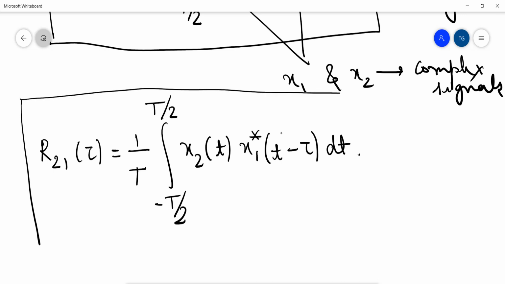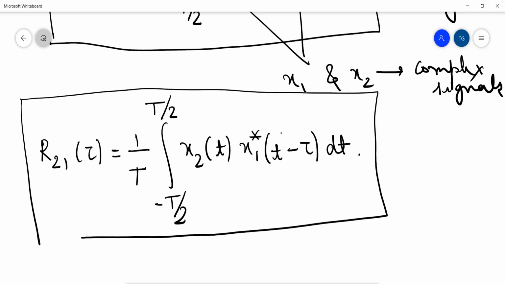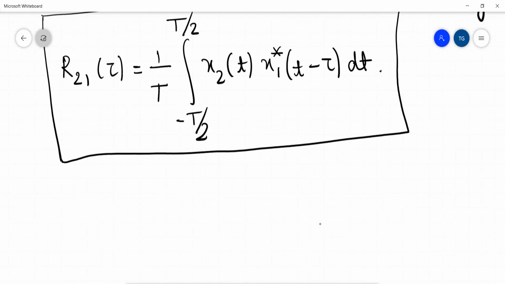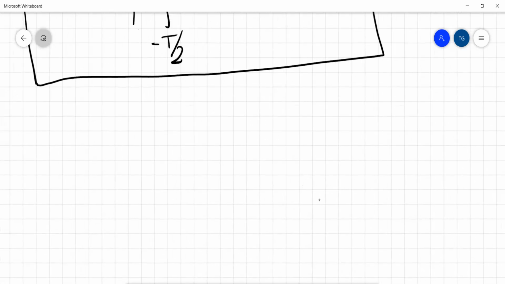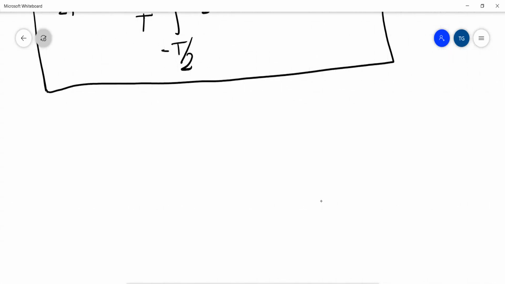So this is another form of the cross correlation function for power signals. So we have successfully defined what is meant by the cross correlation function for periodic signals or power signals. Now we will see the properties of this cross correlation function for power signals.